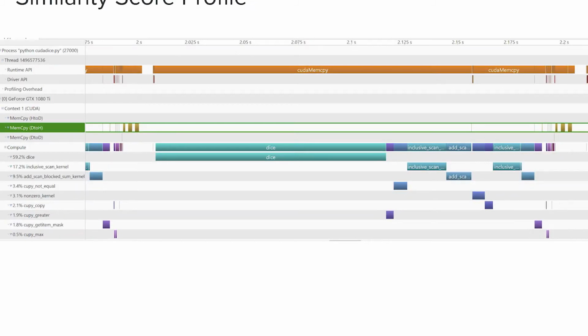I guess I've kind of already covered this, that our main kernel for the similarity scoring was taking 60% of the time by the time we were done, and so that was a custom kernel, a 2D kernel going over every pairwise similarity. Then everything else was applying a threshold, downsampling, converting into a sparse matrix, and then sorting the edge weights, and then finally transferring what was left back to the host.